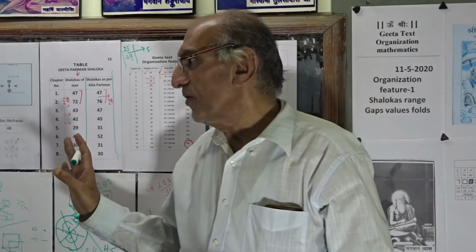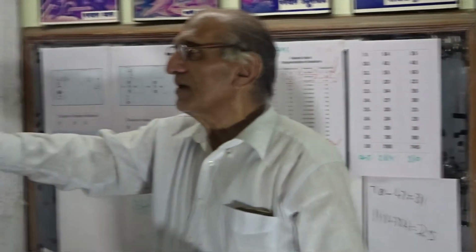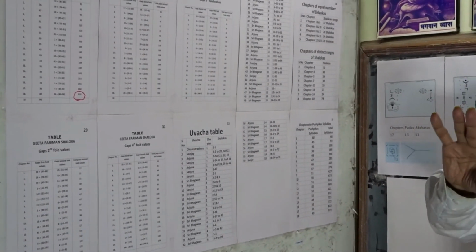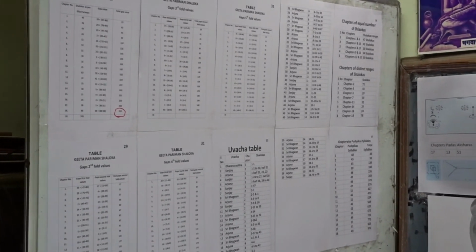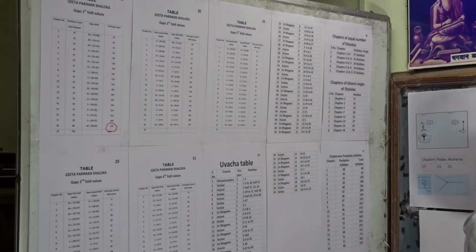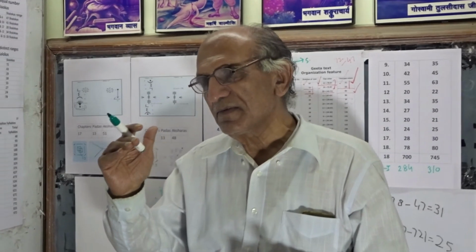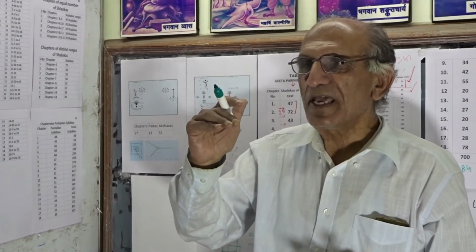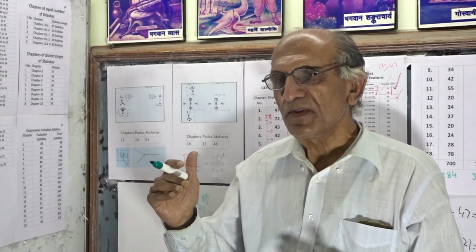It is this exercise for which we have drawn the tables, and these 10 tables: first 5 tables for the Gita Shlokas ranges, next 5 tables for the gaps of the Gita Parinam Shlokas stream.